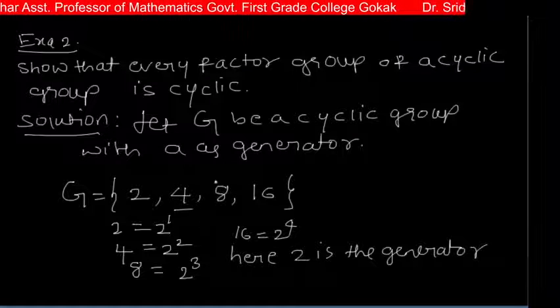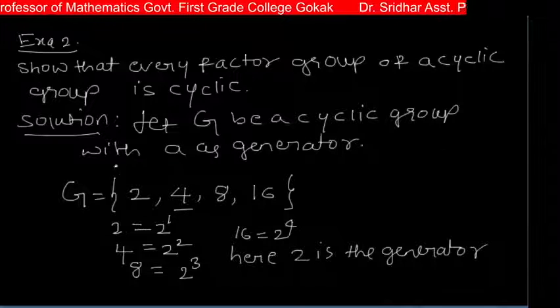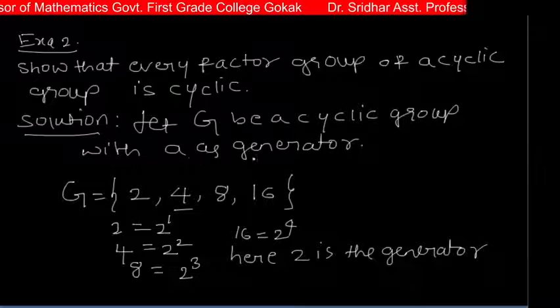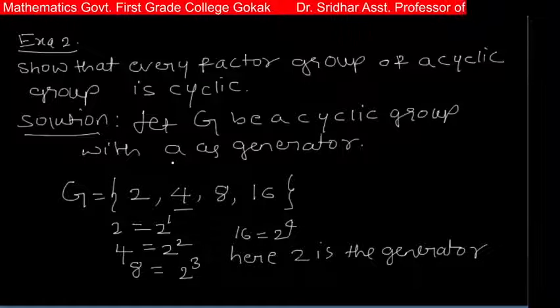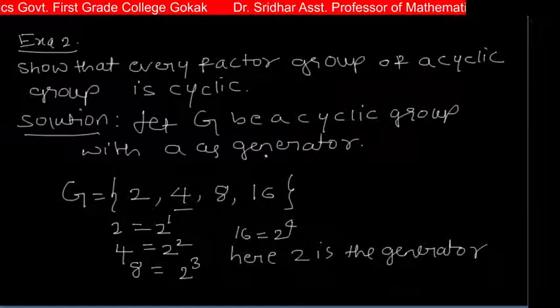So when we consider G as a cyclic group with a as generator, that means there exists some element as generator, so let a be a generator.